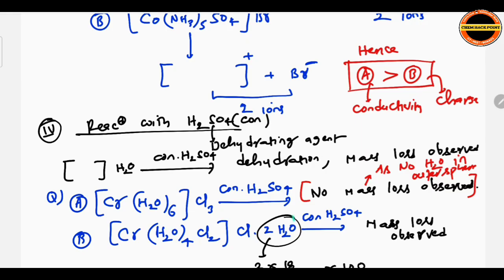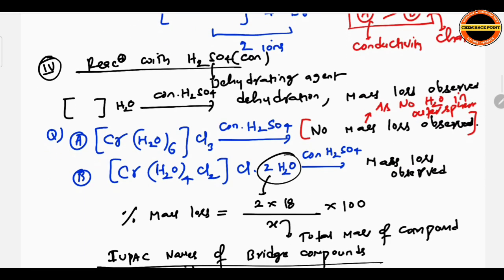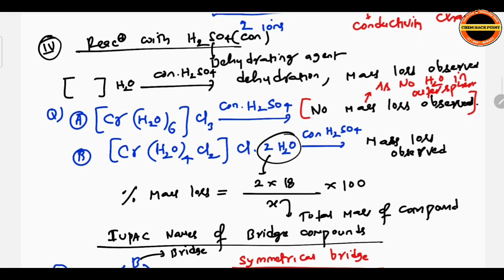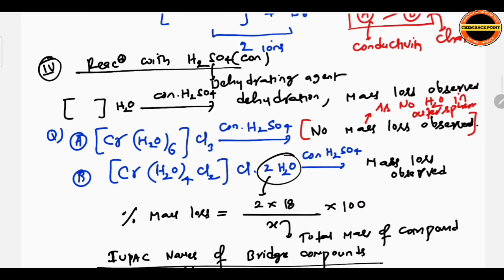But in the second compound, 2 H2O molecules are available, so mass loss is observed. How much mass loss? We can calculate it as mass loss equals 2 into 18, because there are 2 water molecules and 18 is the molar mass of water, divided by X, the total mass of the compound, into 100. Then you get the percentage mass loss based on the number of water molecules. So these are the 4 methods by which one can distinguish coordination compounds.